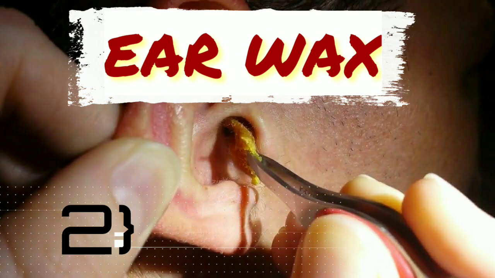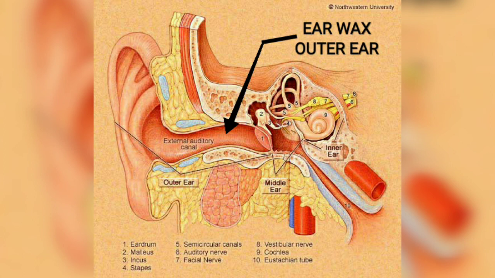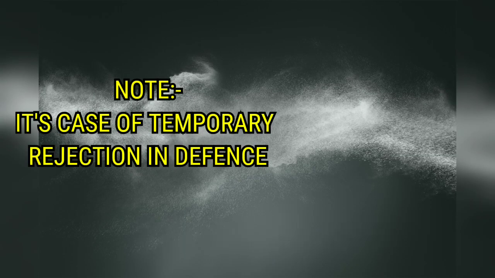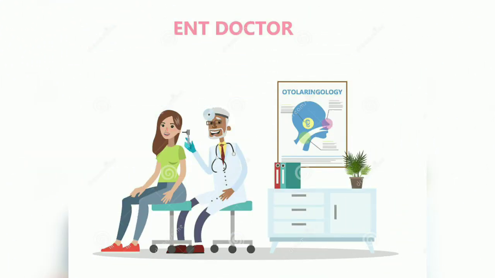So friends, here we come to our second problem, which is very common, and it is known as earwax. It is collected in the outer part of our ear, and it is formed due to the dead skin and the dust present inside the ear. It doesn't have any serious implication, but it is recommended to meet an ENT specialist once a year regarding earwax.